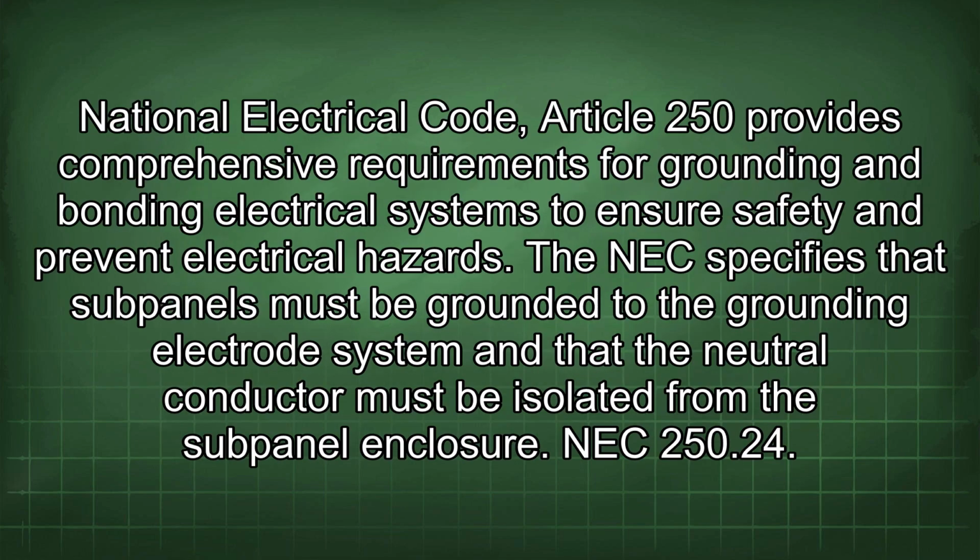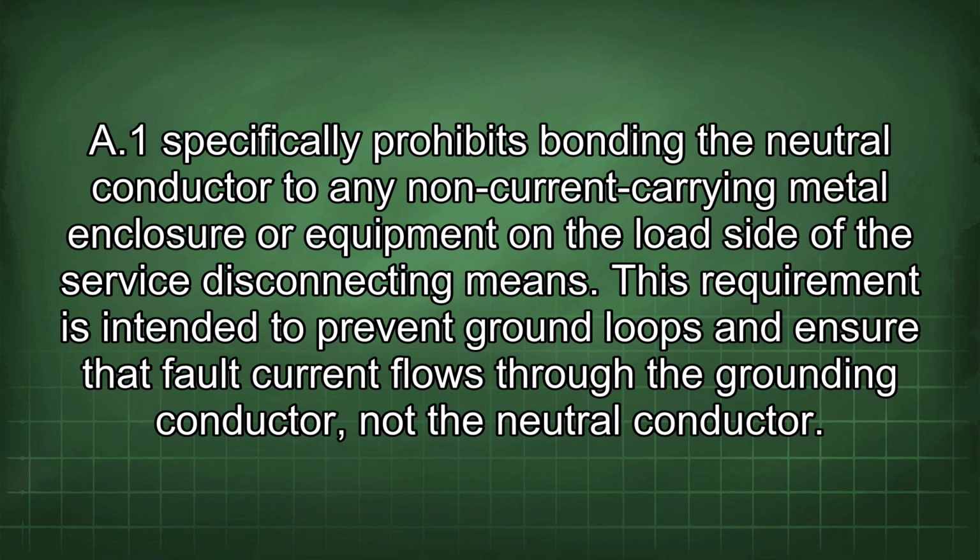National Electrical Code, Article 250 provides comprehensive requirements for grounding and bonding electrical systems to ensure safety and prevent electrical hazards. The NEC specifies that subpanels must be grounded to the grounding electrode system and that the neutral conductor must be isolated from the subpanel enclosure. NEC 250.24(A)(1) specifically prohibits bonding the neutral conductor to any non-current carrying metal enclosure or equipment on the load side of the service disconnecting means.